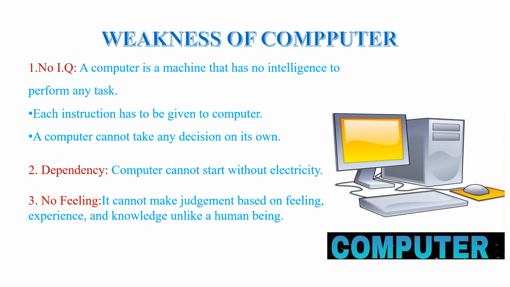At last, here we discuss some weaknesses of computer. Come to the first point, no IQ means no intelligence. A computer is a machine that has no intelligence to perform any task. Each instruction has to be given to computer by human beings. That means as per our instruction, computer starts and does any kind of work. A computer cannot take any decision on its own. As we know, it has no brain. It cannot take any decision according to the situations.